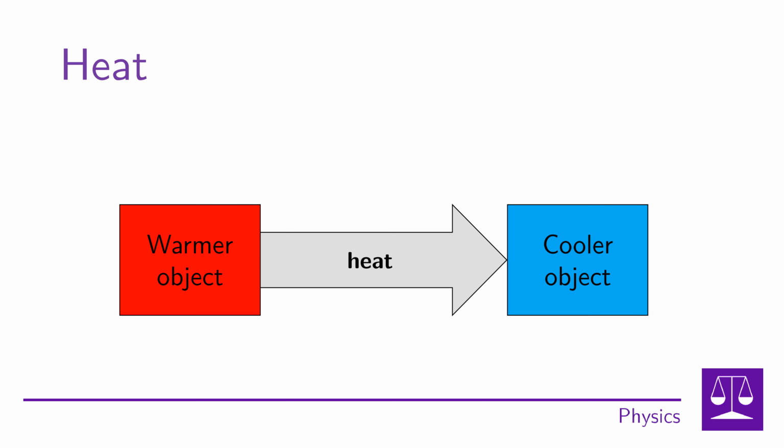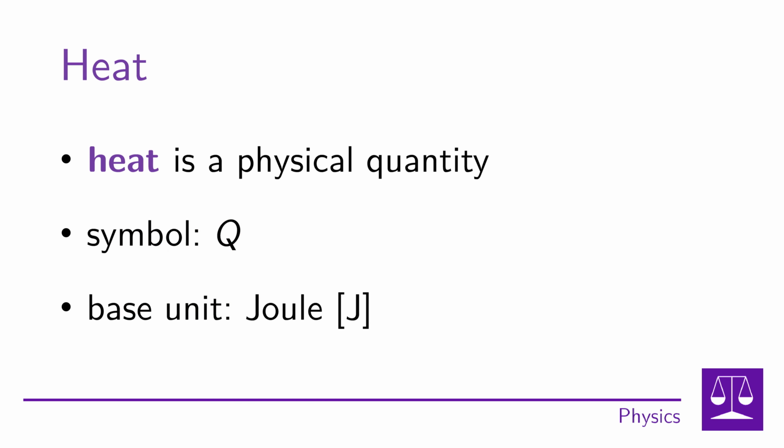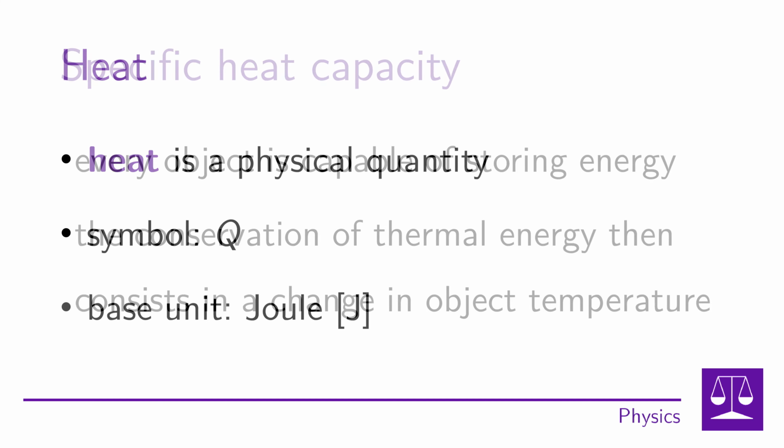Heat can be created in a variety of ways, such as burning fuel, sunlight, friction, or passing an electric current through a conductor. In this way, a certain amount of energy is generated or entered into the object, which is then transferred to the cooler objects around it. Heat is a type of energy and is therefore a physical quantity. Heat is indicated by the capital letter Q. As with other types of energy, the basic unit is the joule.